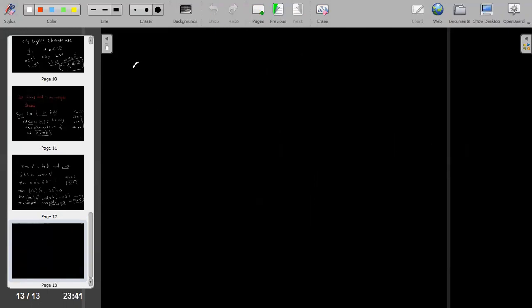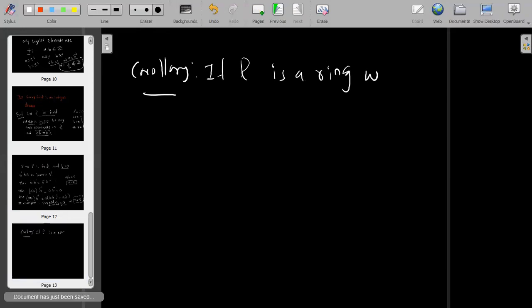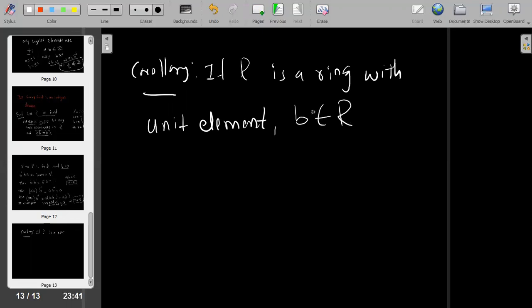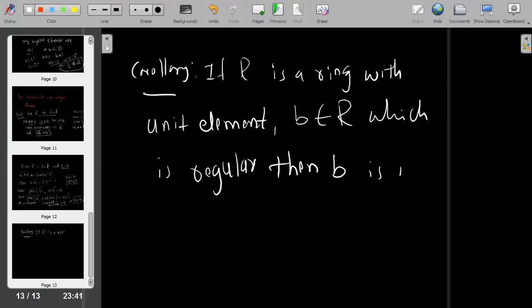Here we have a corollary. The statement of the corollary says, if R is a ring with unit element, and some B belongs to R which is regular, then B is not a zero divisor.